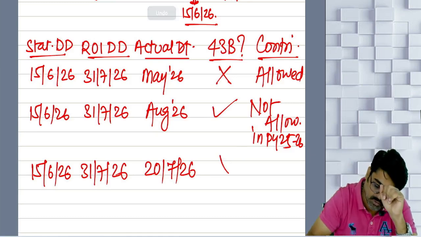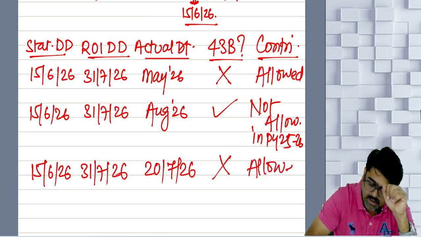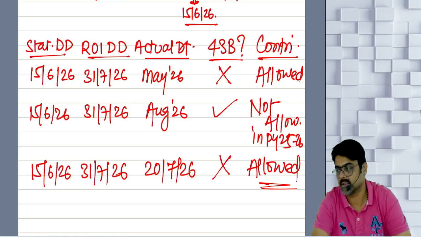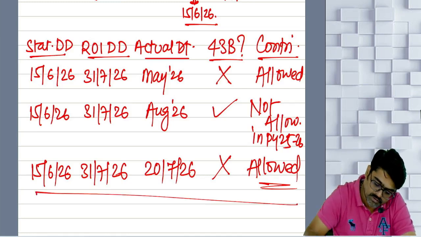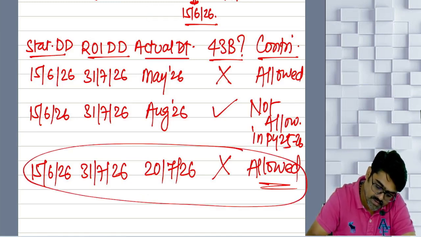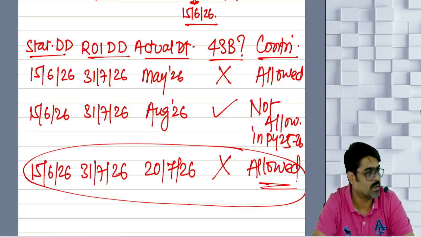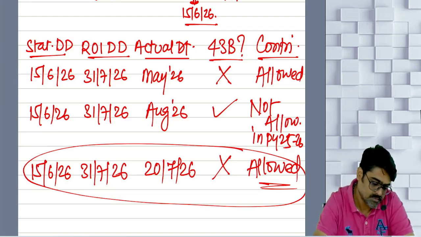Yes or no? So disallowance will not be attracted and it will still be allowed as a deduction in this year only. This is the CBDT circular. The third case which I have explained, no? This is your CBDT circular. Will you remember this? Sure. Perfect then.